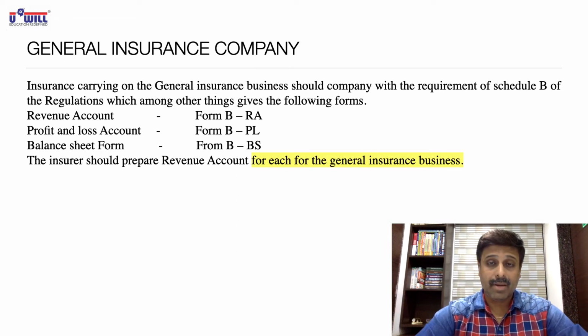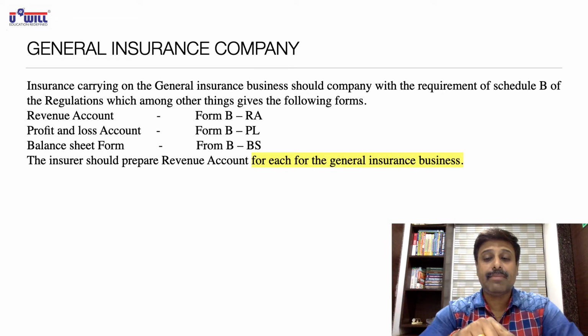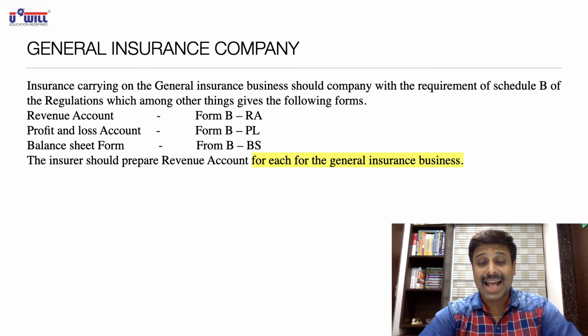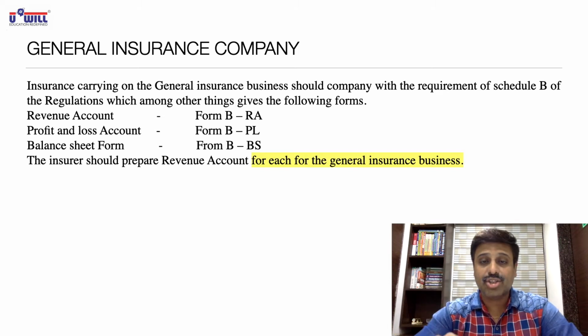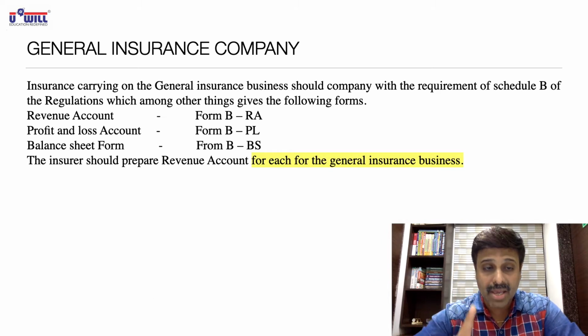If you remember, a life insurance company had to prepare formats as per Schedule A, whereas a general insurance company has to prepare the formats as per Schedule B.